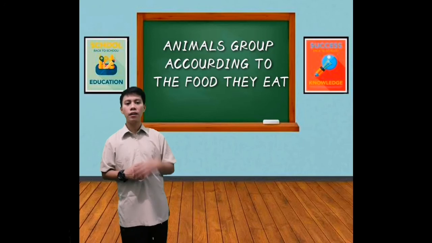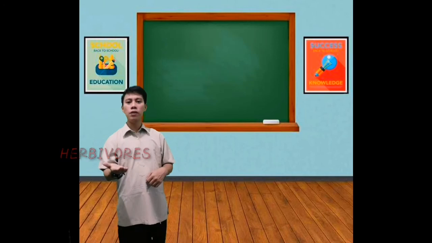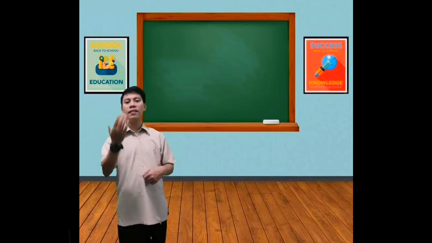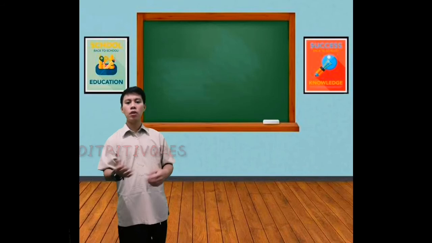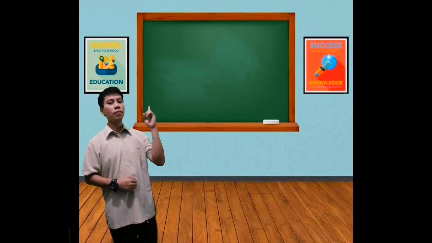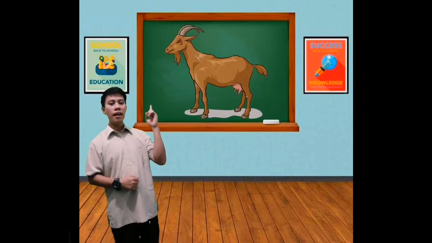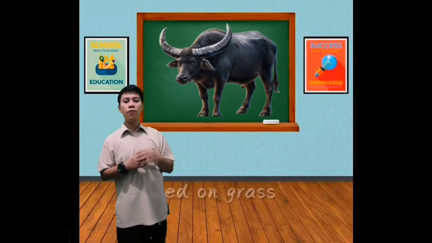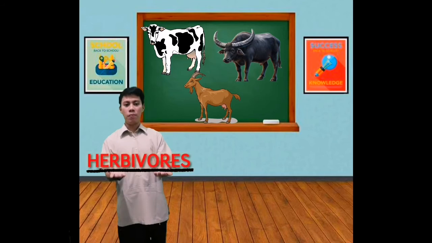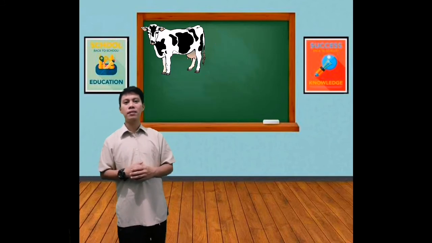These are carnivores, herbivores, omnivores, and the detritivores. Those animals with flat teeth like cow, goat, and carabao feed on grass. They are called herbivores because they eat plants.